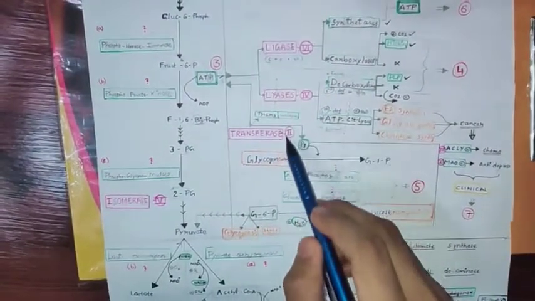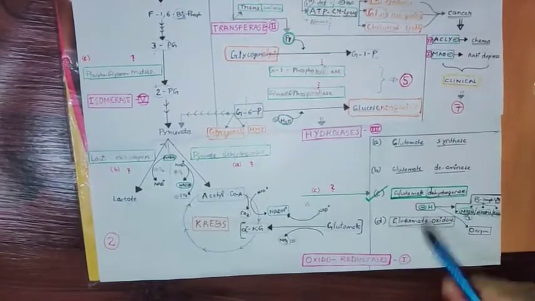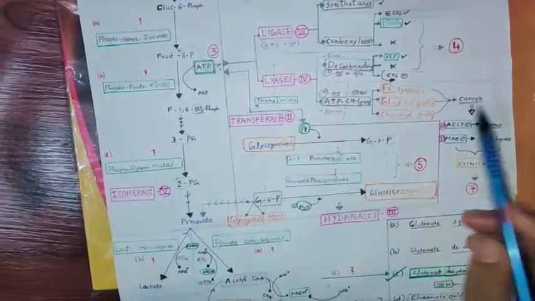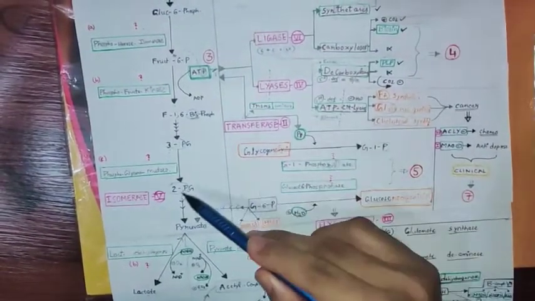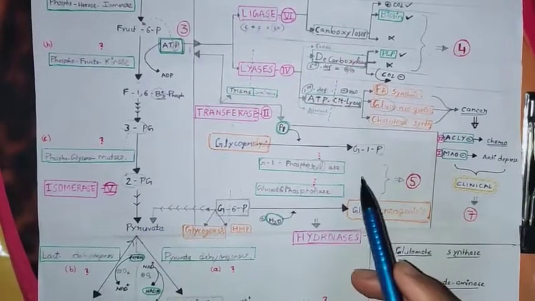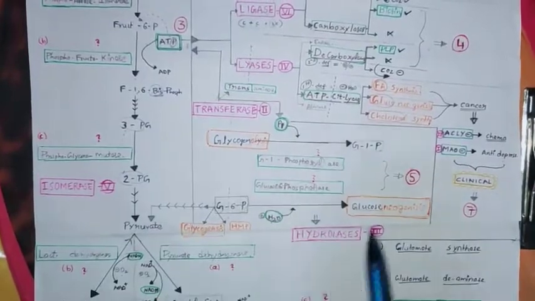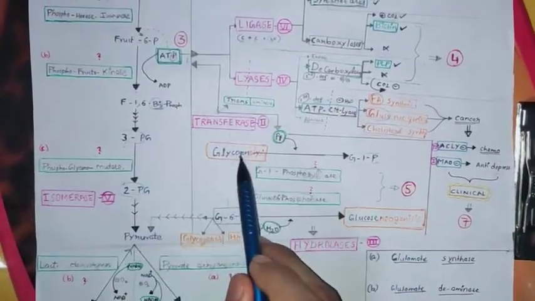In this way we have covered every class here. See oxidoreductase class 1, class 2 transferase, class 3 hydrolase, class 4 lyase, class 5 isomerase, and class 6 ligase. In this way we have covered all the classes as a summary at last. Okay, in pink color all the classes are there. In orange, pathways are there.